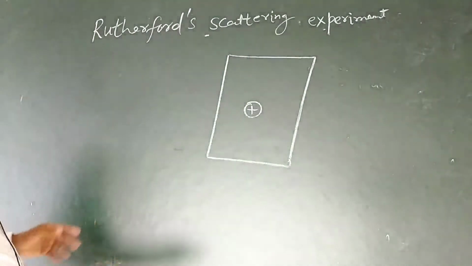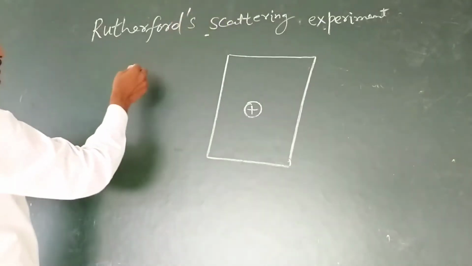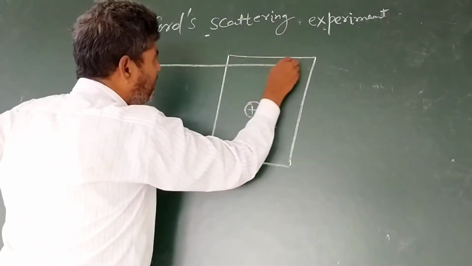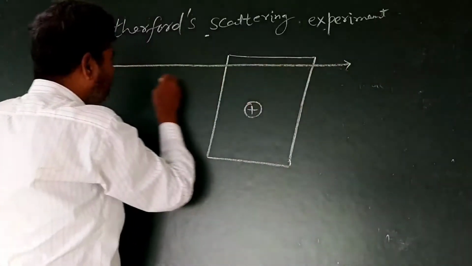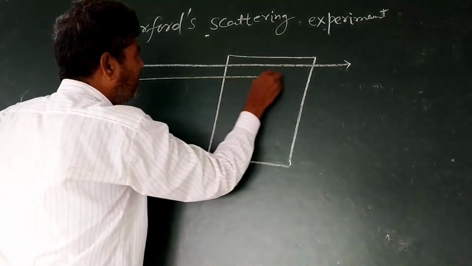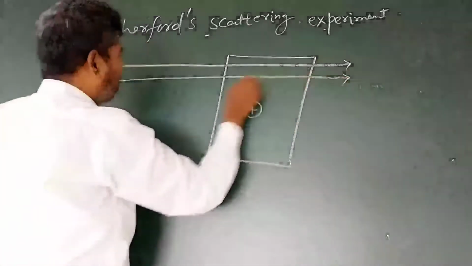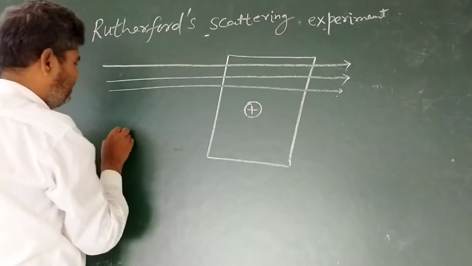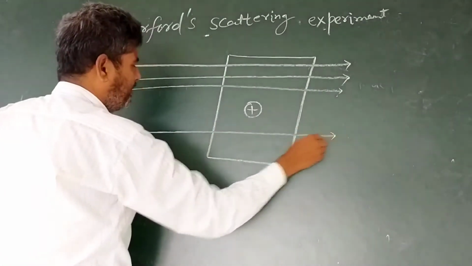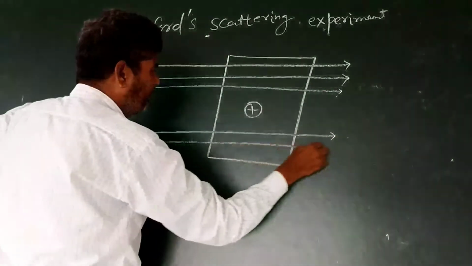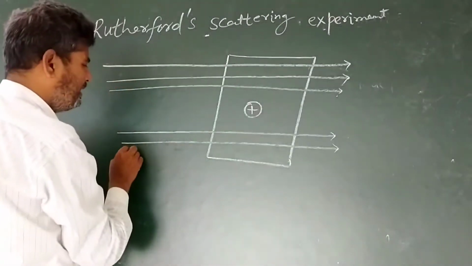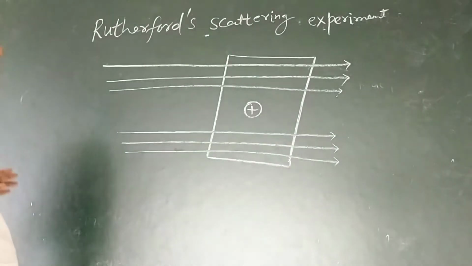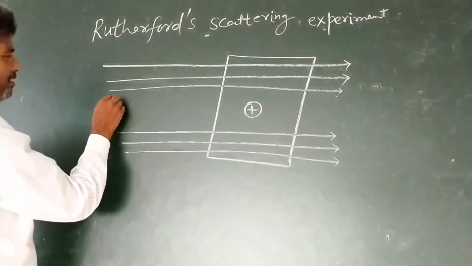Scattering means expand. When alpha particles are bombarded, most of them cross the thin gold foil and a few, that is a minimum number of alpha particles, are returned back.